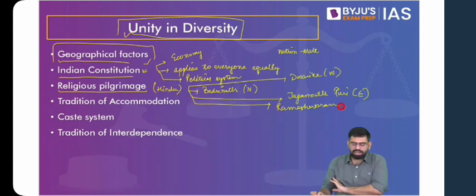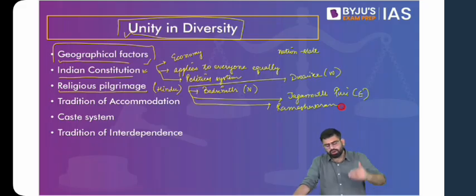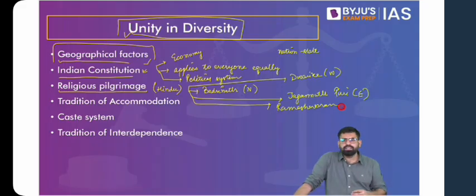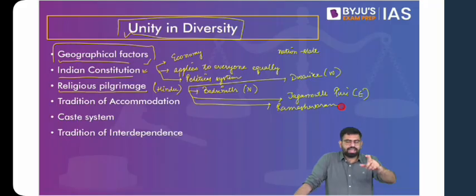You see that the religion is there across the country. You find people from various religious backgrounds across the country. We have various religious shrines across the country, and people who belong to the Hindu religious community have been going on these pilgrimages since ancient times. So Badrinath is in the north, Dwarka is in the west, Jagannath Puri in the east, and Rameshwaram in the south. With that, you see that it stands as one cultural unit. Why? Because of religious pilgrimage.